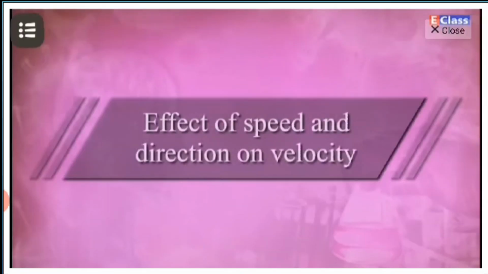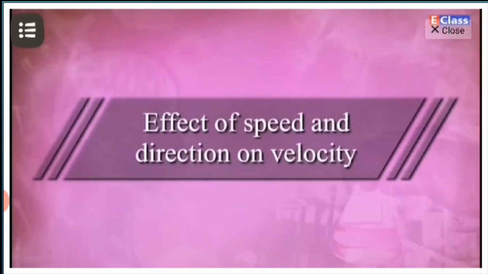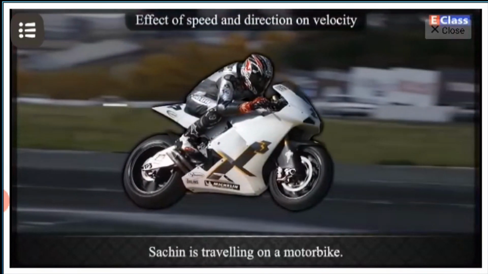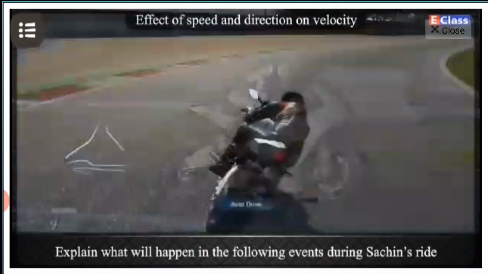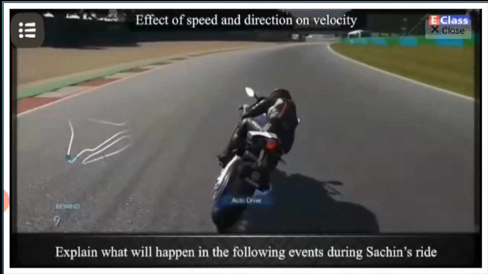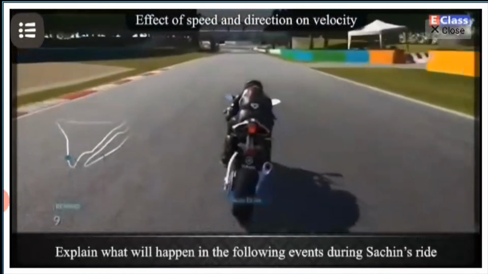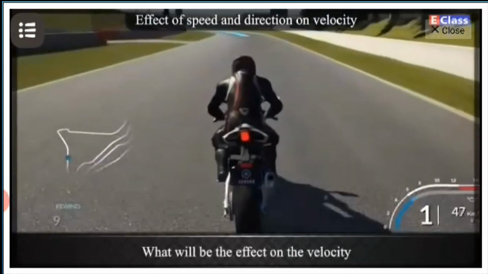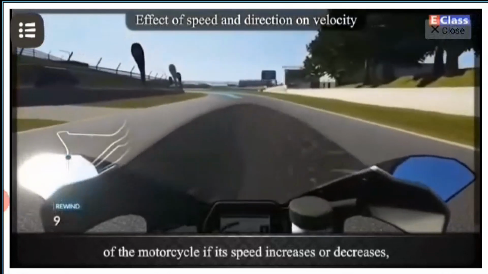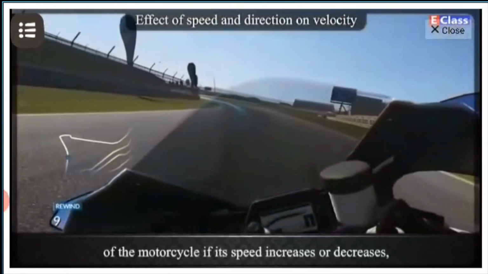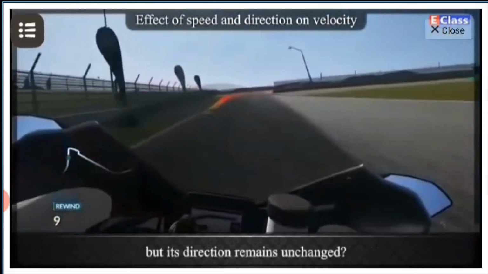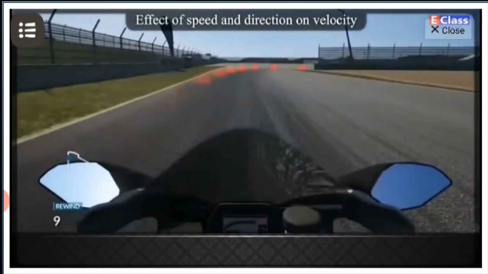Again see the next video. Effect of speed and direction on velocity. Sachin is traveling on a motorbike. Explain what will happen in the following events during Sachin's ride. 1. What will be the effect on the velocity of the motorcycle if its speed increases or decreases, but its direction remains unchanged? 2.